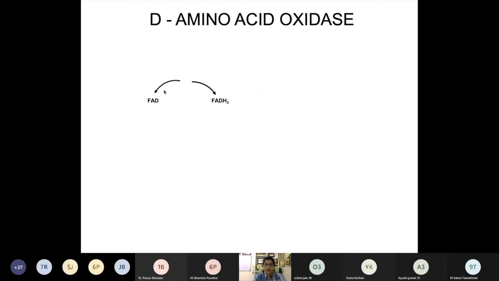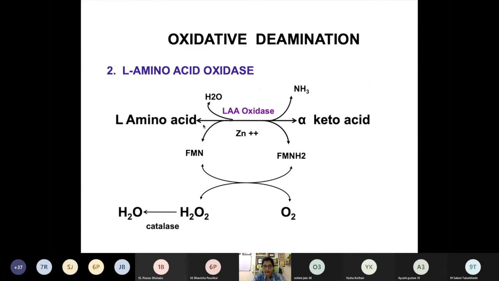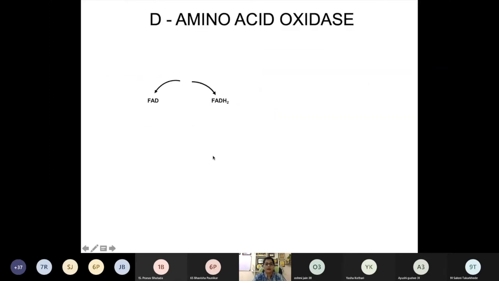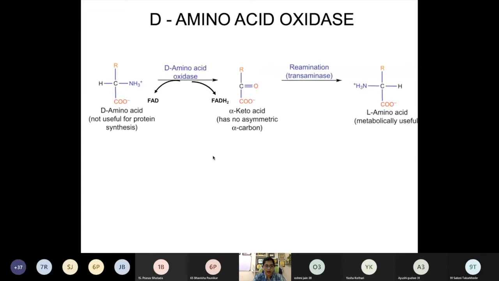Now, if we consider L-amino acid oxidase, it was using FMN as a coenzyme, and this D-amino acid oxidase uses FAD as a coenzyme. It can be an MCQ, or you have to remember, your marks may be deducted if you interchange the things.